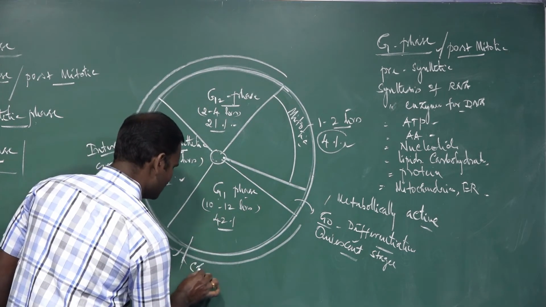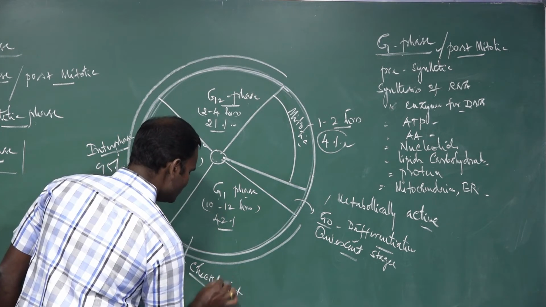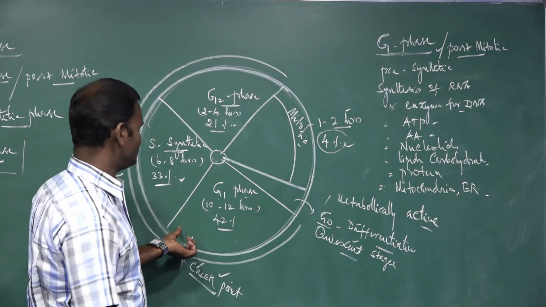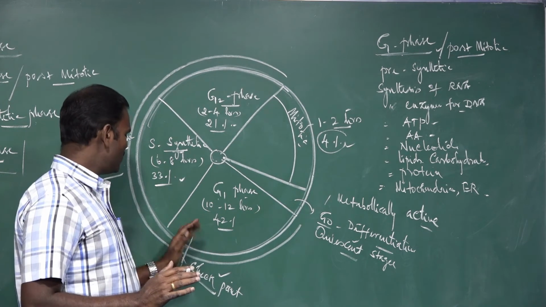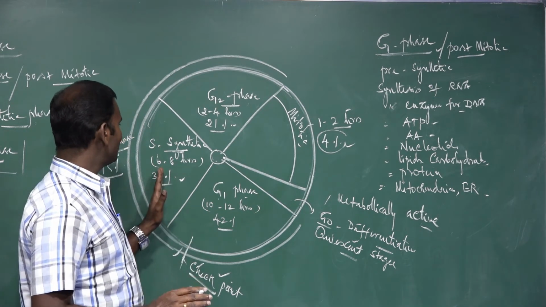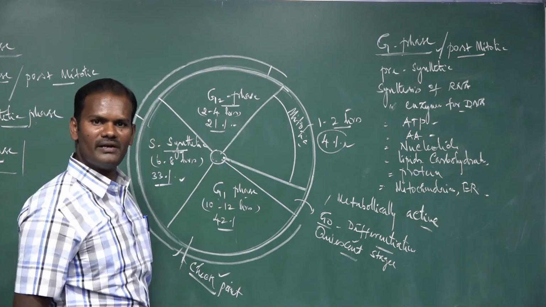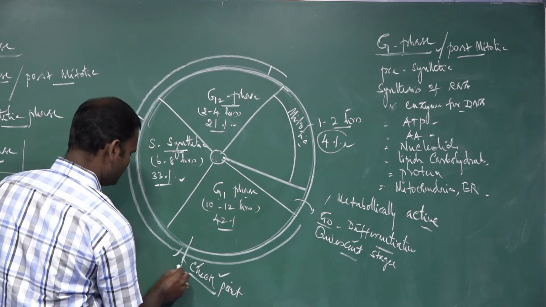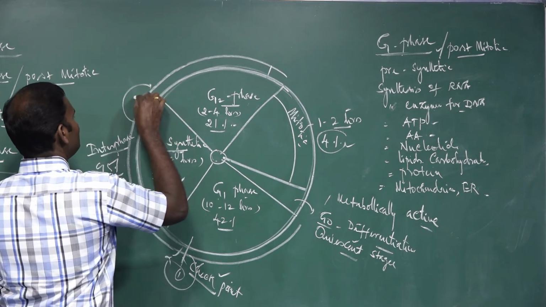This is called a checkpoint. What do you mean by checkpoint? It is controlled by the cell cycle. A checkpoint is a mechanism which controls the cell cycle at the end of every stage. There are 3 checkpoints. Here checkpoint 1. Here checkpoint 2.